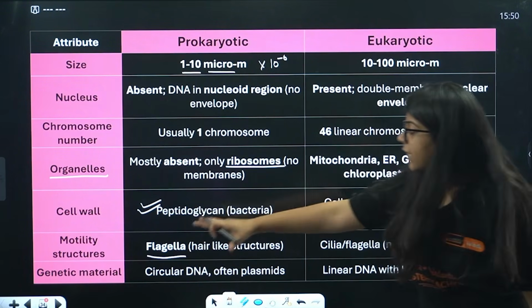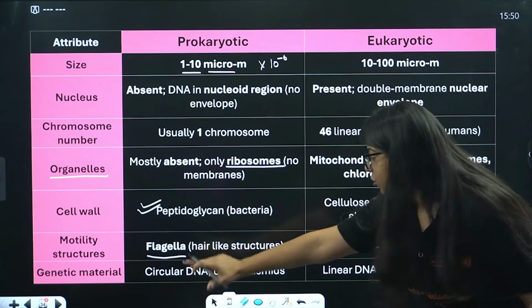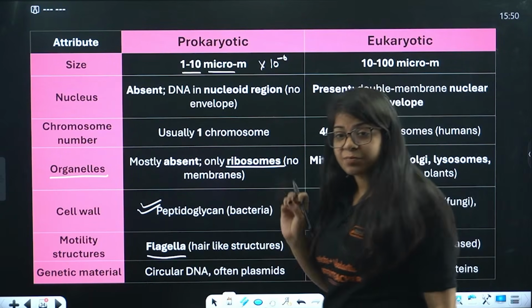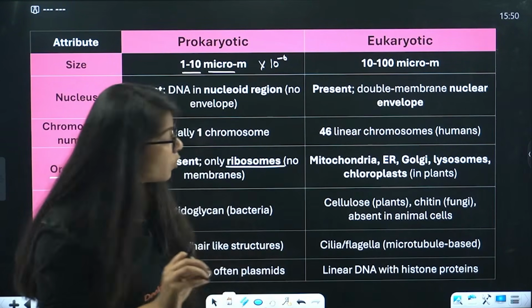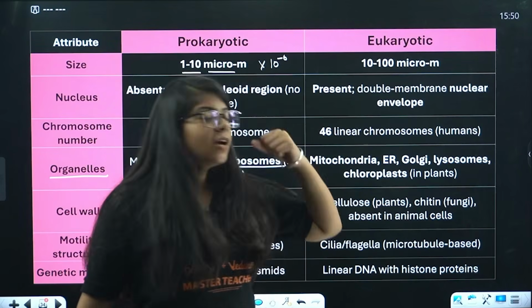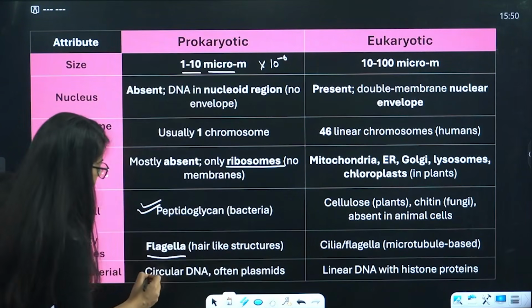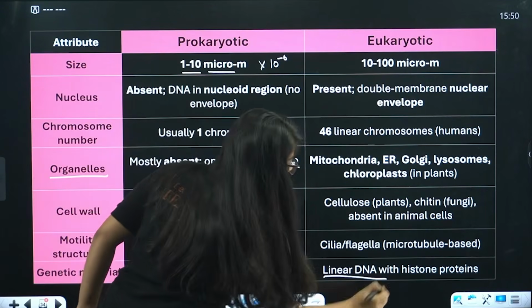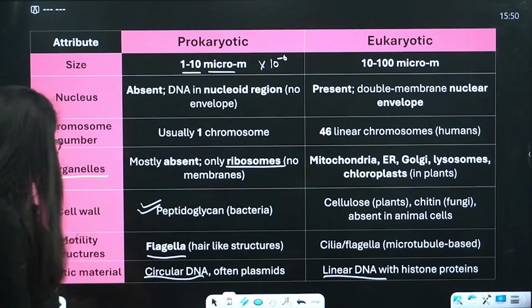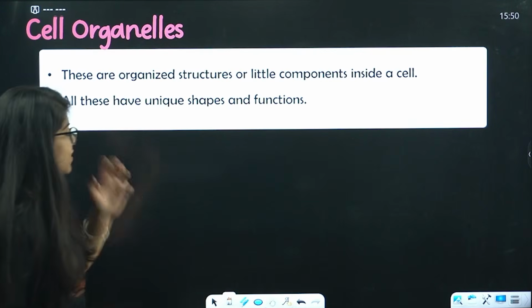Now, the genetic material of the prokaryotic cell is circular DNA and also plasmids. On the other hand, in eukaryotic cells we have linear DNA with histone proteins. Done? Okay, moving on, next we have cell organelles.